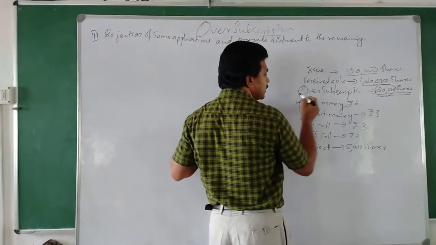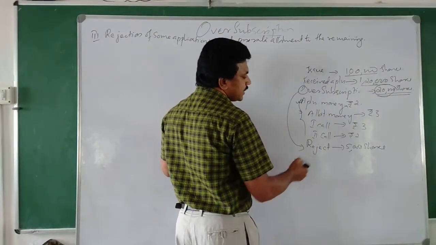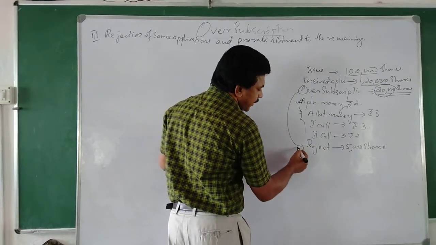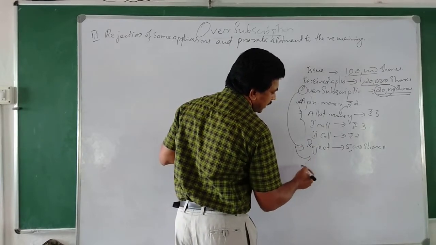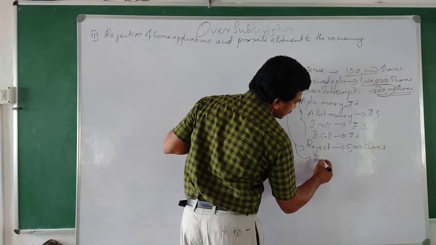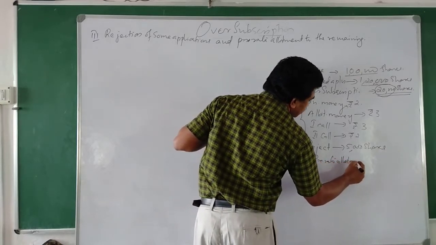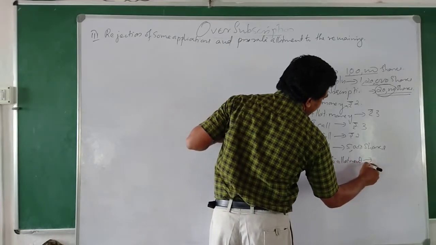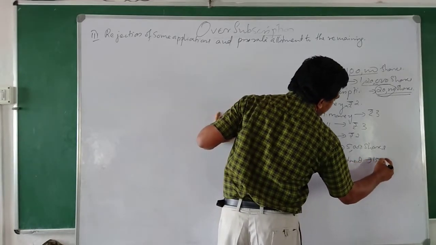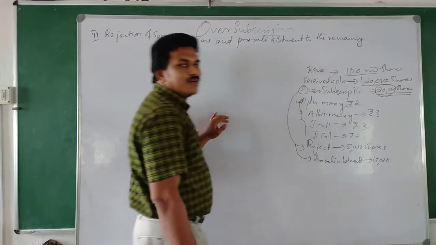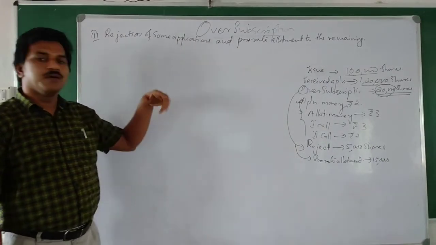That means out of this 20,000, reject application money for 5,000 shares and the remaining get pro rata allotment. How many remaining? 15,000 shares will be pro rata.